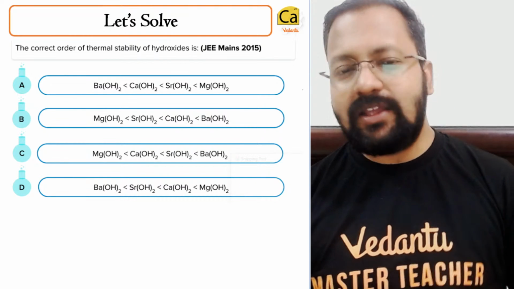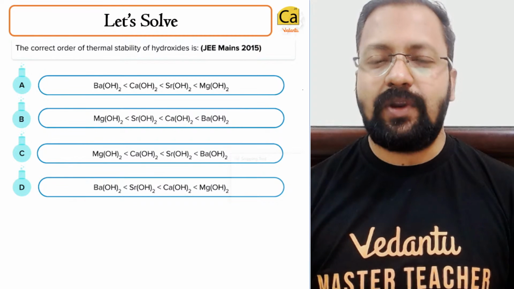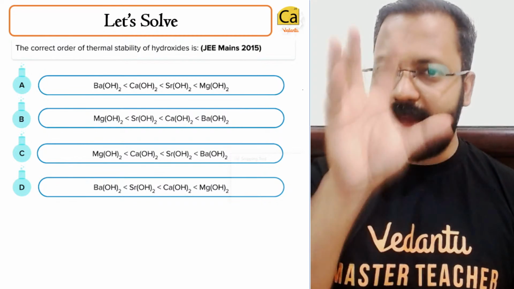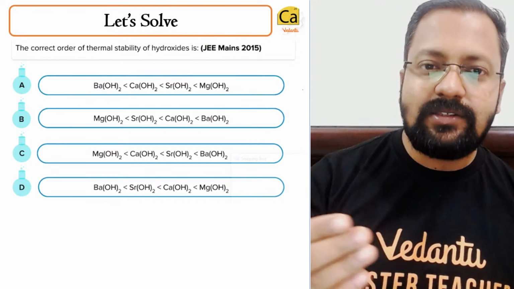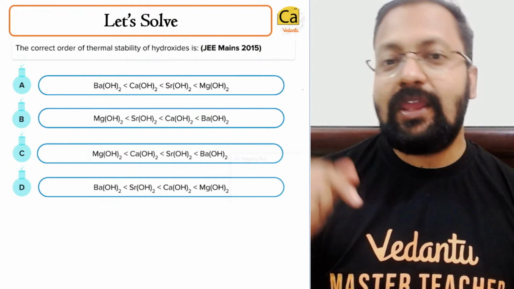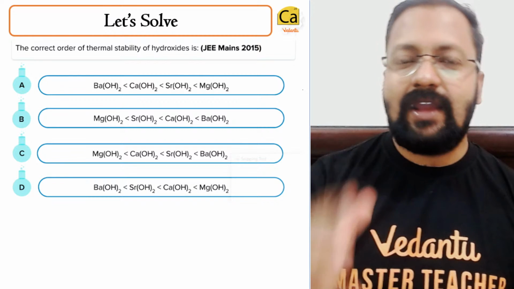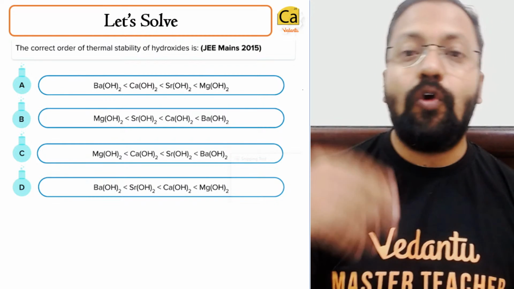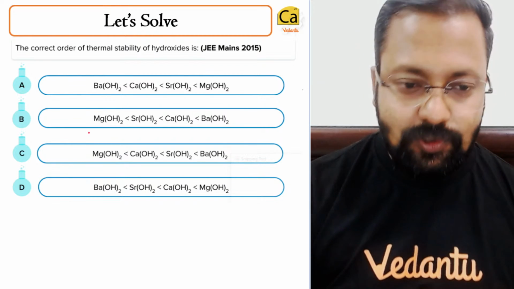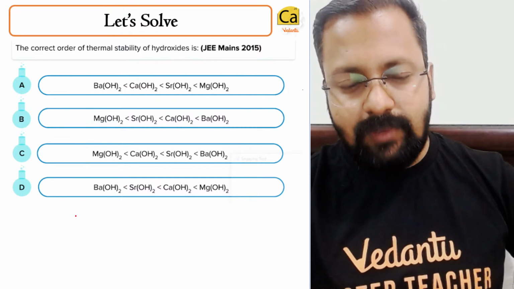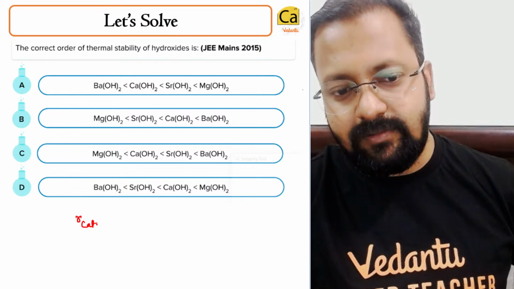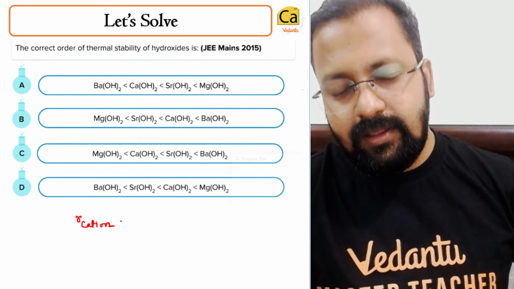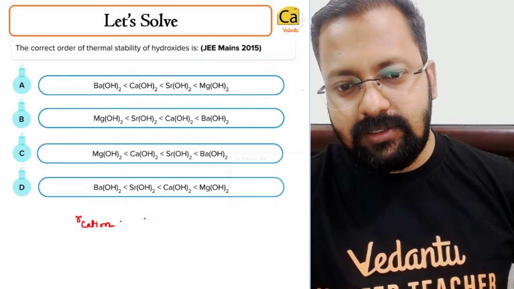So what does ionic character depend on? Ionic character depends on the size of the cation. The anion is alike, so it depends on the size of the cation. If the cation size increases, then the ionic character increases. If the cation size decreases, then the covalent character increases. So if I take the radius of the cation, if it decreases,